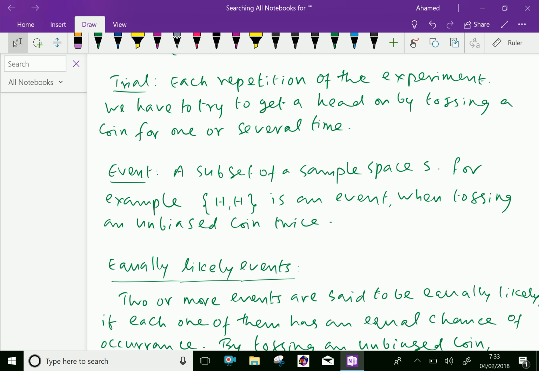Now trial. Each repetition of the experiment is a trial. We try to get a head by tossing a coin one or several times. Suppose we are tossing a coin. If we get head, then stop. If not getting head, we have to repeat the experiment. Like that, if our aim is to get tail, you have to keep tossing up to getting a tail. We have to continue the trial. So this trial continues up to getting what we need.